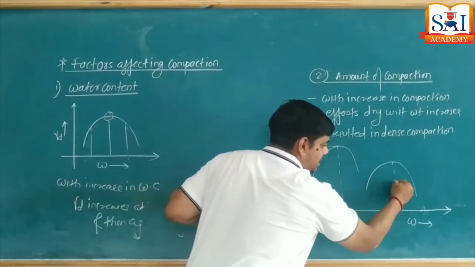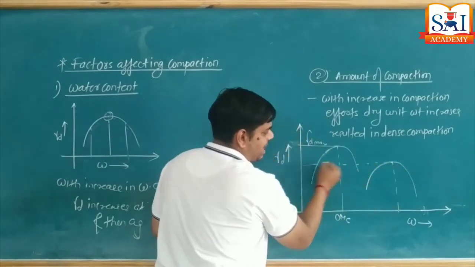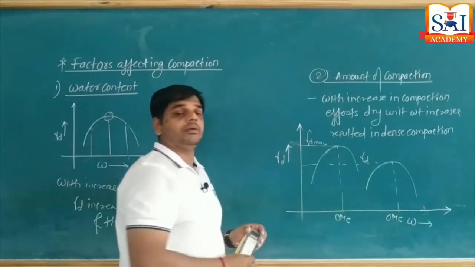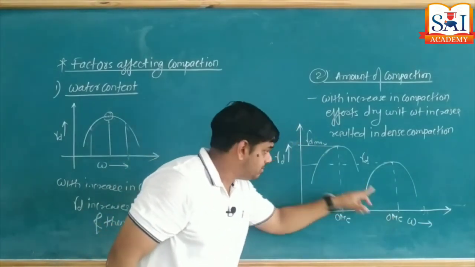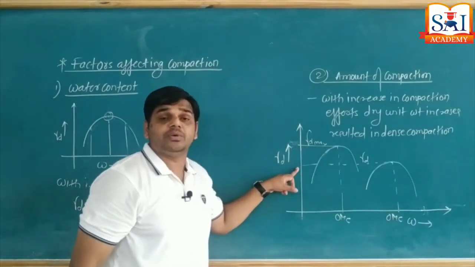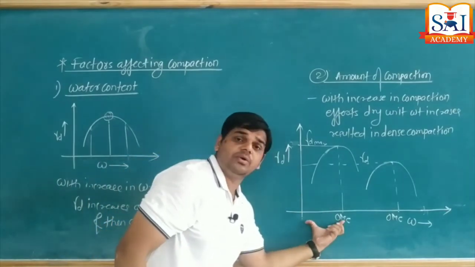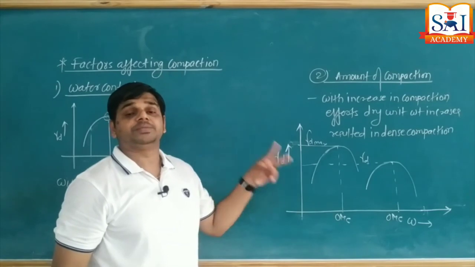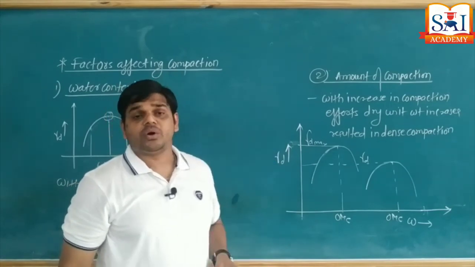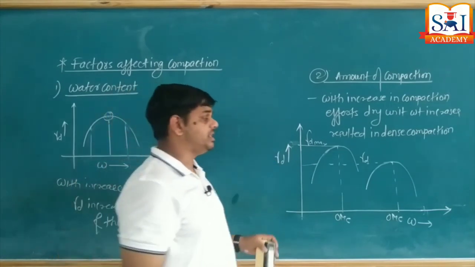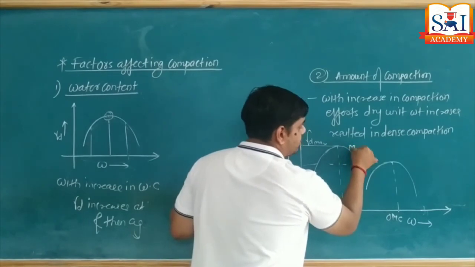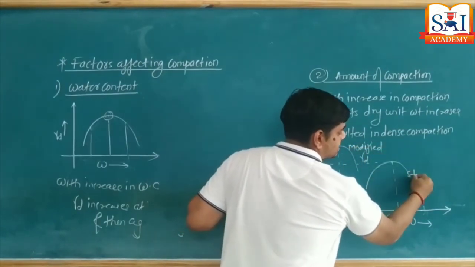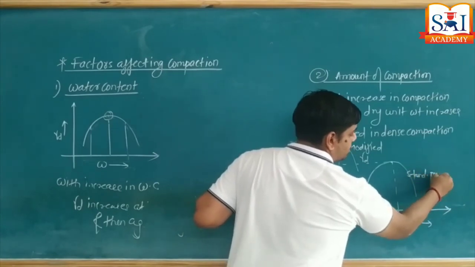The second graph is again showing the value of gamma D max, and here is the OMC. So more is the OMC, least is the value of dry unit weight; least is the value of OMC, highest is the value of gamma D max, and this is possible because of use of higher compaction energy. So this graph is for modified Proctor test, and this is for standard Proctor test.